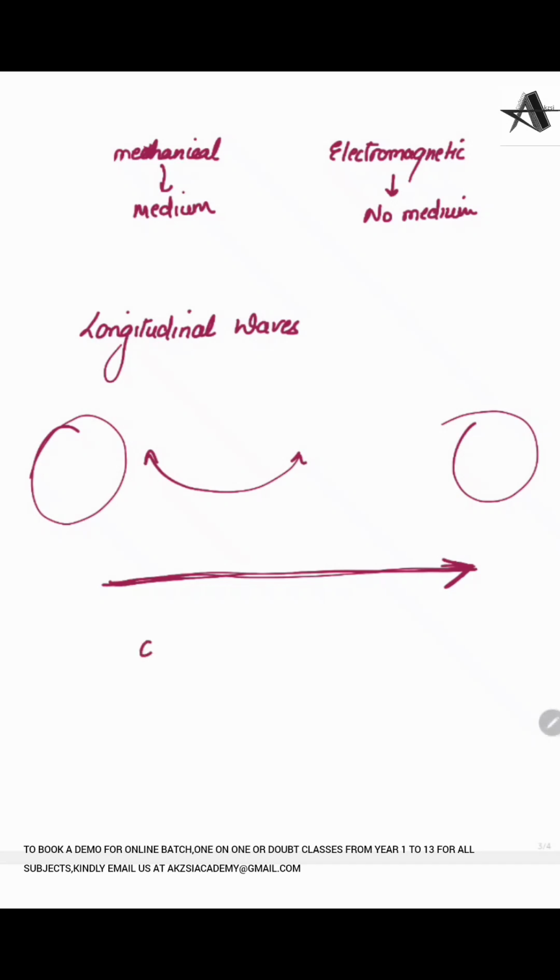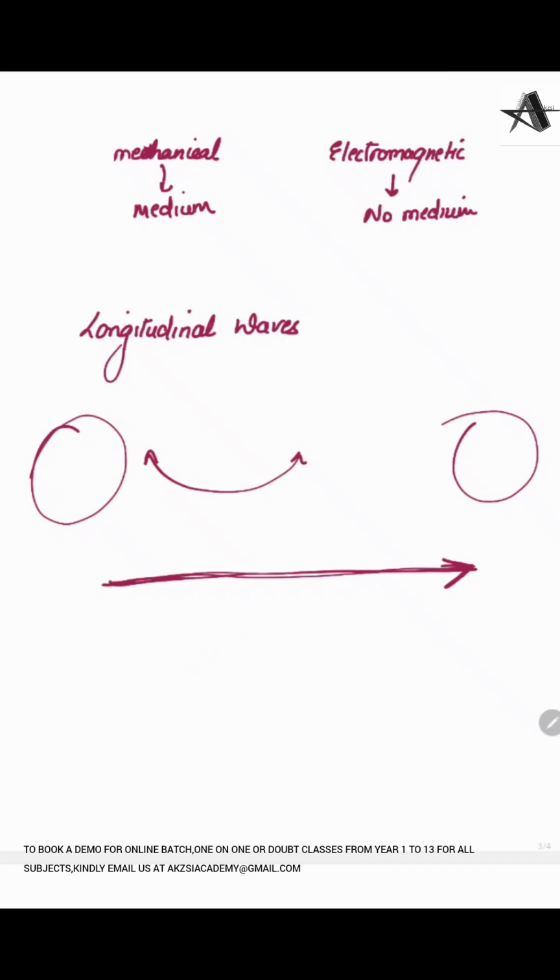So what happens, like these are the particles, and this particle gained the energy. Now this particle will transfer energy to this particle, then this particle, then this particle. So in this way the energy is transferring in forward direction. And how is energy transferring? Energy is being transferred by the particles itself. So particles transfer it by vibration, because the particle gains that energy, so they start to vibrate.